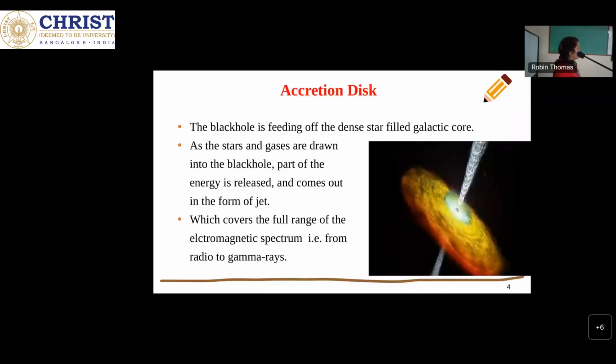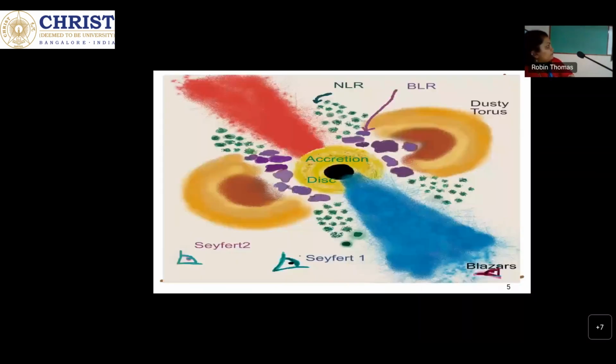This is another view of AGN. We are seeing from some angle to the jet. At this angle, we can see the jet as well, and we can also see some of the central part of the galaxy. These galaxies we generally see at some angle. These are called Seyfert galaxies. If we are seeing in this direction, these are Seyfert 1 galaxies, and if we are seeing in the direction of the torus, these are Seyfert 2 galaxies.